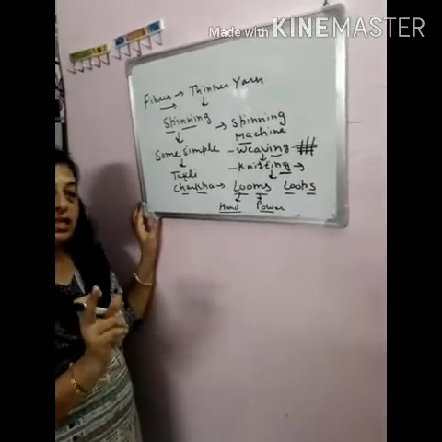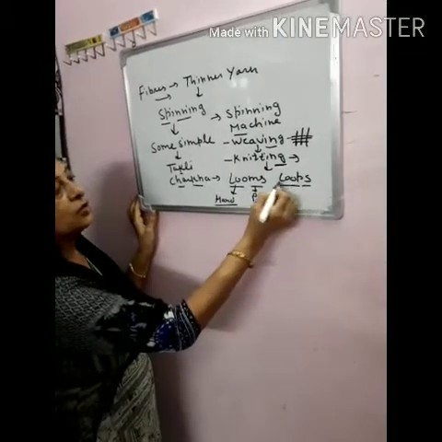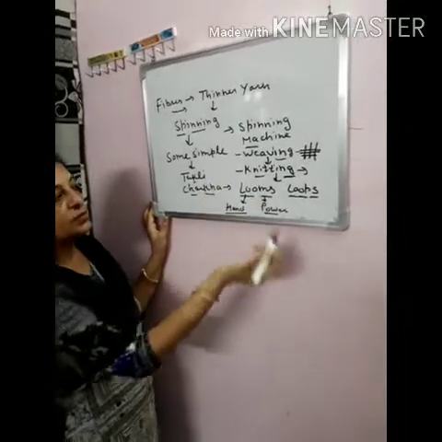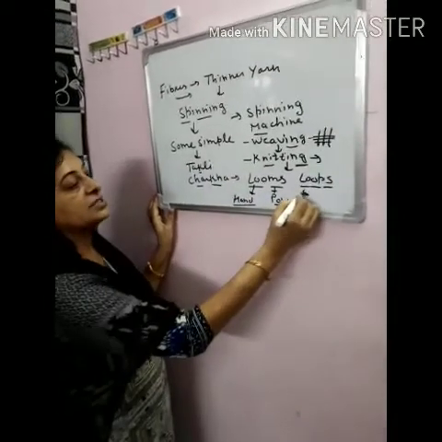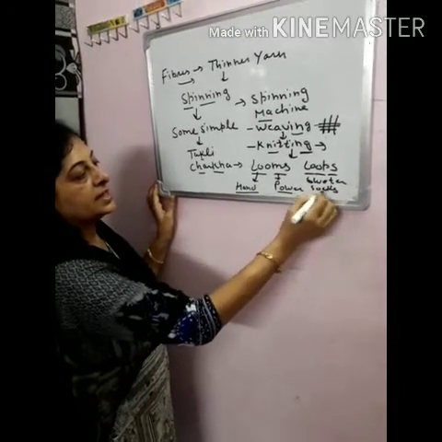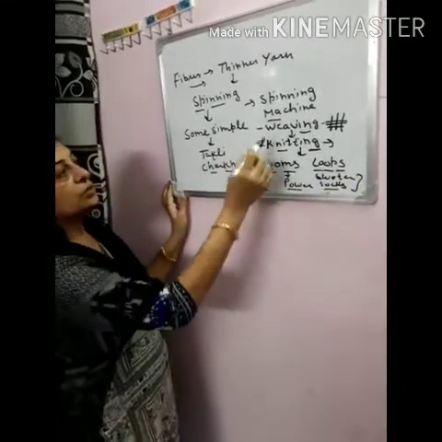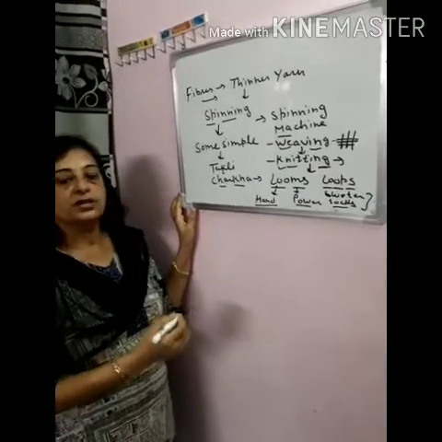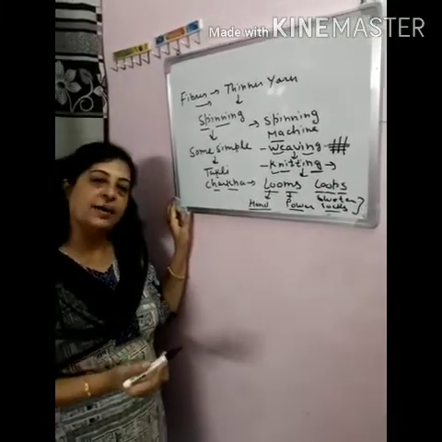There is a single yarn, and when its loops interlock, it is known as knitting. Through knitting, we can make a sweater, socks, etc. So through weaving and knitting, we can convert the yarn into fabric.